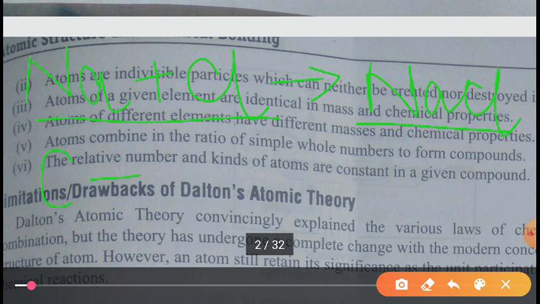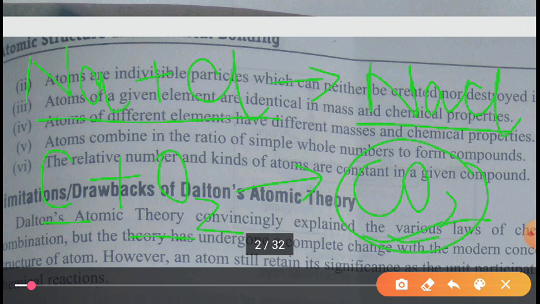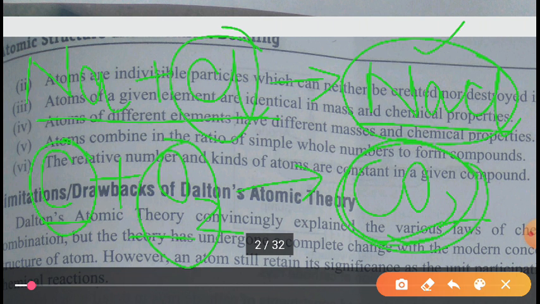In the same way, you can take carbon plus oxygen, it will be CO2, right? So this carbon and this oxygen will combine in a simple whole number ratio to form a compound, and the properties of the compound they form, the chemical properties, physical properties, mass, atomic mass, everything will be entirely different from this carbon and this oxygen. Similarly, sodium chloride's properties will be entirely different from chlorine and sodium. So he says atoms combine in a ratio of simple whole numbers to form a compound.